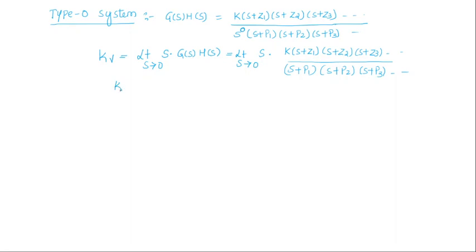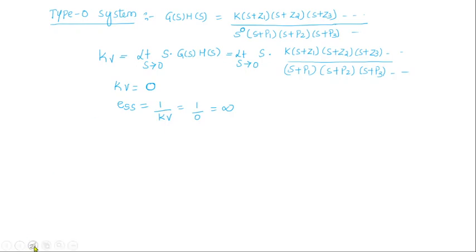So we are getting Kv value is 0. So what is the steady state error when the input is unit ramp? The steady state error when the input is unit ramp is 1 by Kv. That means 1 by 0, that means infinity. So when the input is unit ramp and the system is a type 0 system, the steady state error becomes infinity.